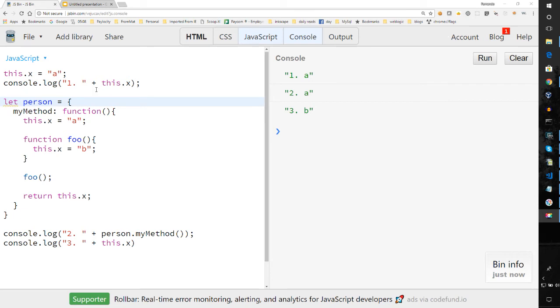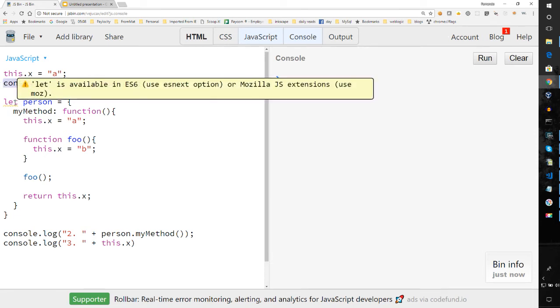In this example, you notice that I have this. And this, in this case, is referring to the global context. So the global context has a this already. I'm making up a property. I'm just extending the instance of that object, creating the variable x. I could have called it y, z, name, whatever. And I assigned a value a. Then I log the value. I kind of gave it away, but we'll look at it again. So this.x equals a, so I log it, and this.x is going to be a.